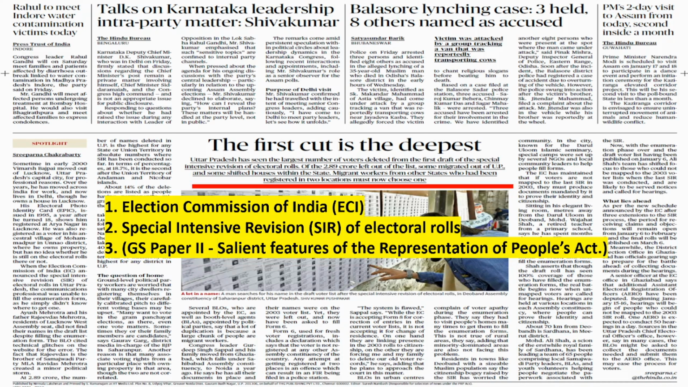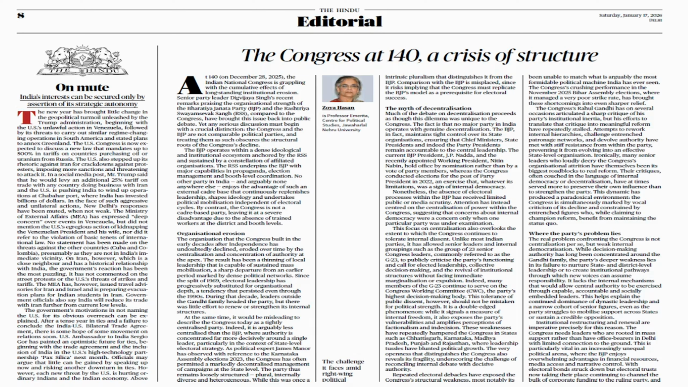So for those people who have not read this, please read what is Election Commission of India, what is Special Intensive Revision. Okay, it is directly linked to Salient Features of Representation of People Act given in the GS paper 2. Okay, so this can be read from both prelims and mains perspective. You can just read it.